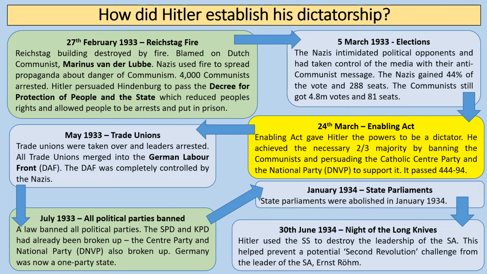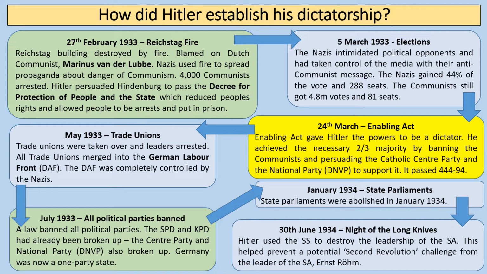After the Reichstag Fire, there were the elections of the 5th of March 1933. And this is really an interesting election result because it's not a fair election result, and we see the Nazi vote increase quite a lot. So they go from 196 seats to 288. But of course, the Nazis intimidate political opponents during this time. They'd taken control of the media, and they had a strong anti-communist message, and they were able to use the events of the Reichstag Fire to present the communists as a danger. And it's really interesting to note that despite all of this, the Nazis didn't get over 50% of the vote. They got 44% of the vote and 288 seats.